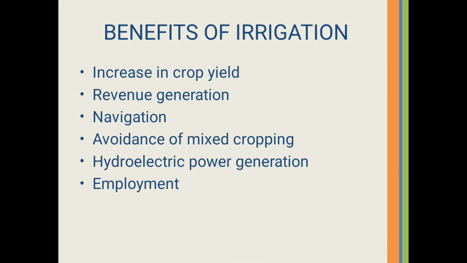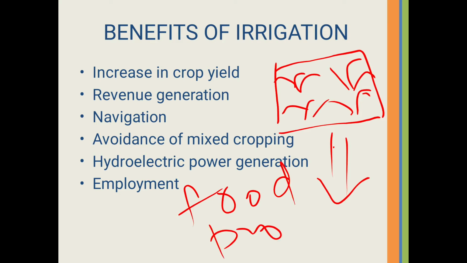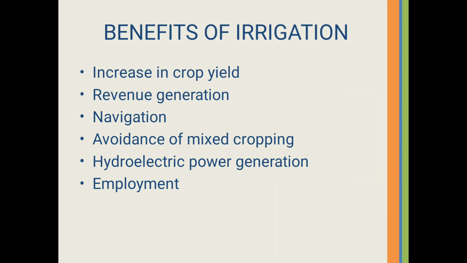Now next, benefits of irrigation. First is increase in crop yield. Increase in crop yield means the output or harvesting of crop in the field. So the output from the field is high. That is increase in food production.